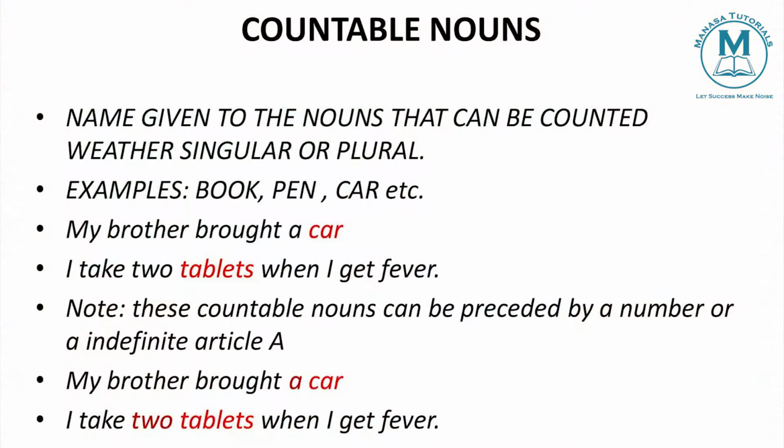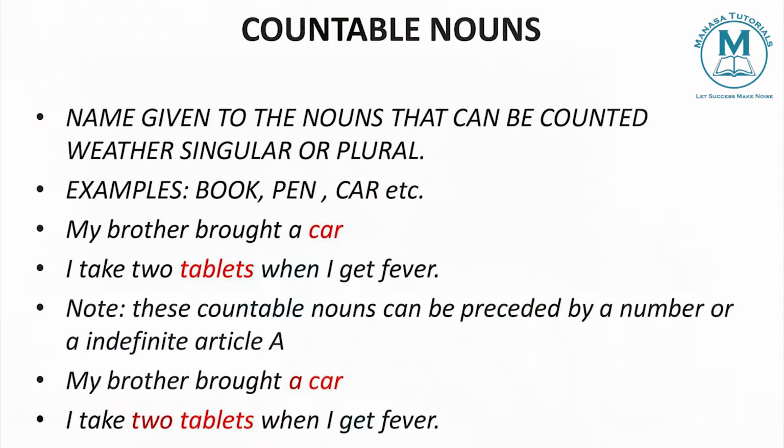If you have 10 books, you can say 10 books because you can count them. 20 books, you can count them. 30 books, 40 books, you can count them. So what are they called? Something which you can count. Understood? They are called countable nouns. Example, my brother bought a car.